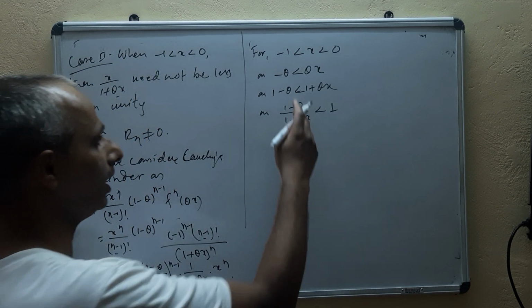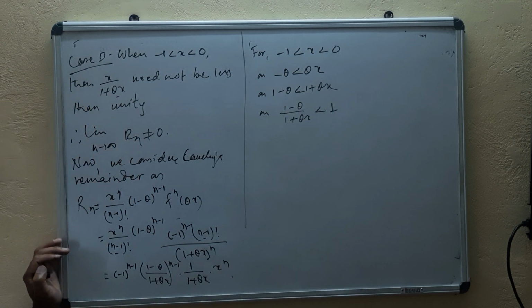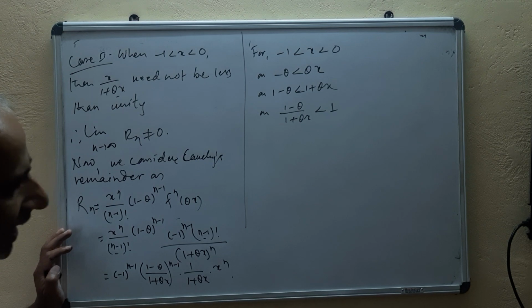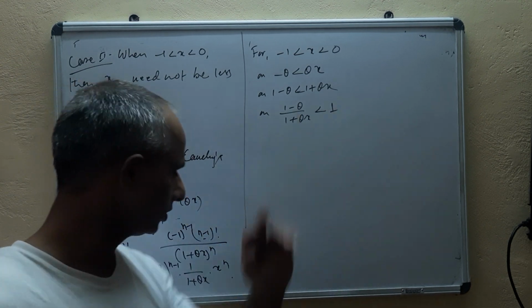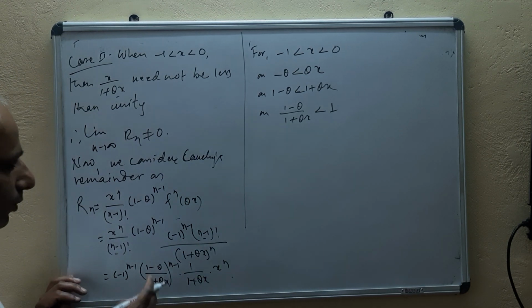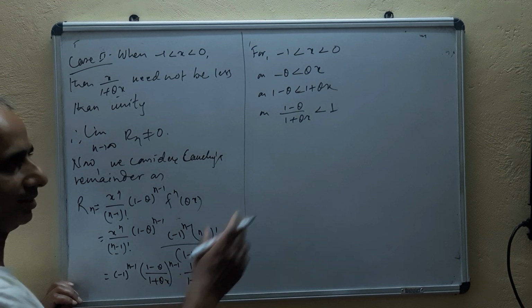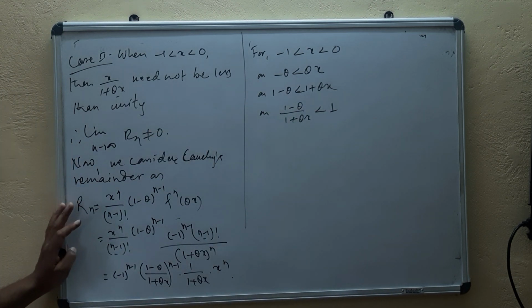Means 1 minus theta upon 1 plus theta x is bounded by 1. Means its value cannot exceed, isn't it, than 1. So this is bounded, you can say. 1 minus theta upon 1 plus theta x is bounded above by 1, isn't it?